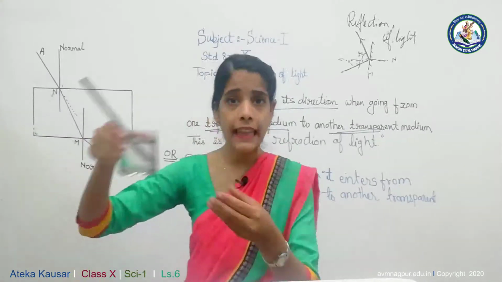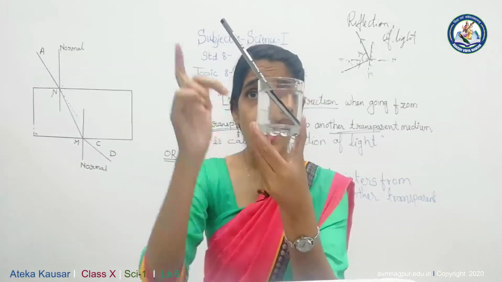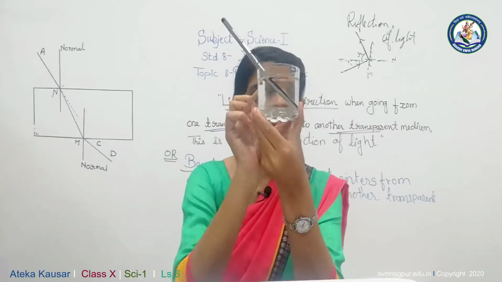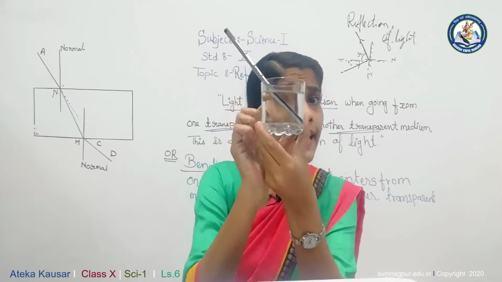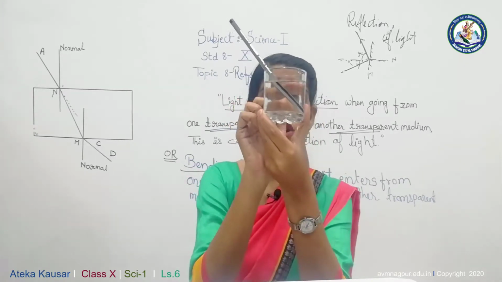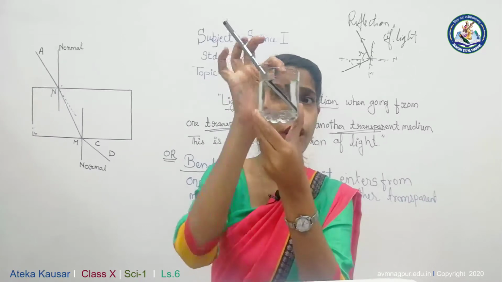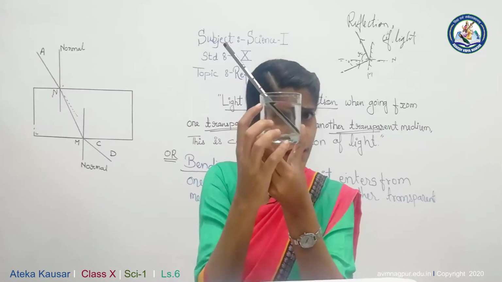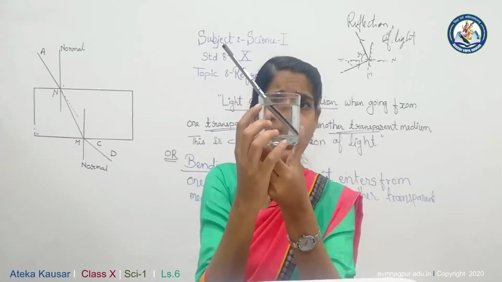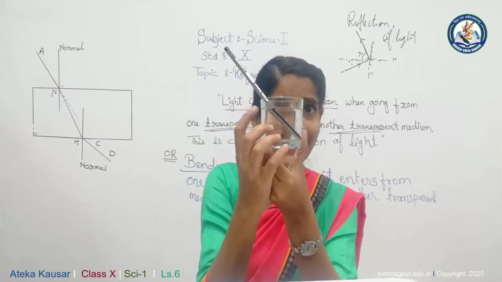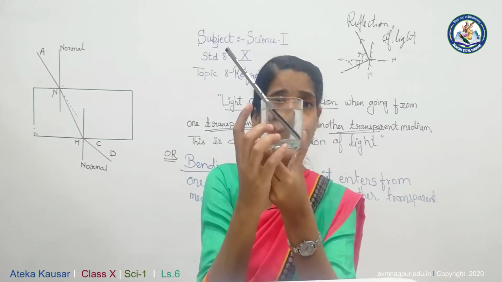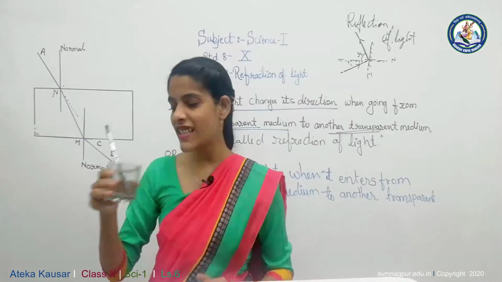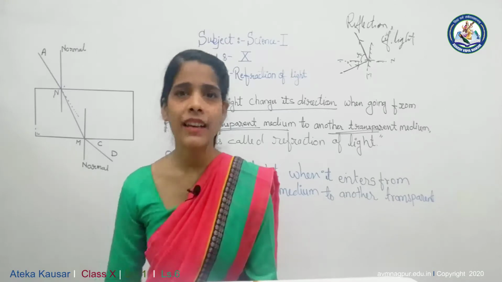As you can see, the portion which is in air is a straight line and the portion which is in water is also a straight line, but the portion on the surface, at the boundary of water and air, is slightly bent or slightly changes direction. That phenomenon is called refraction of light. That property of light is called refraction of light. When light enters from one transparent medium to another transparent medium, it gets bent in the other medium.